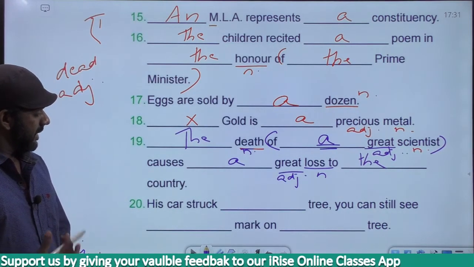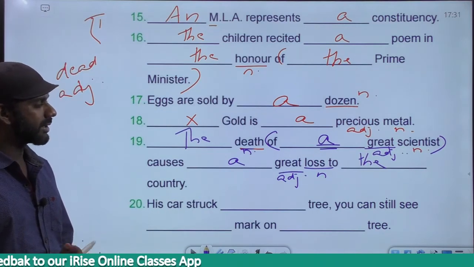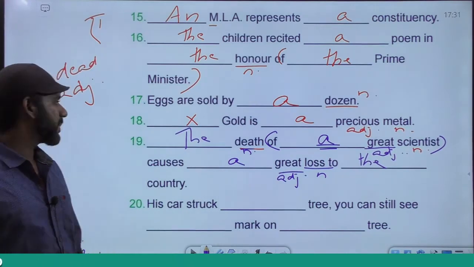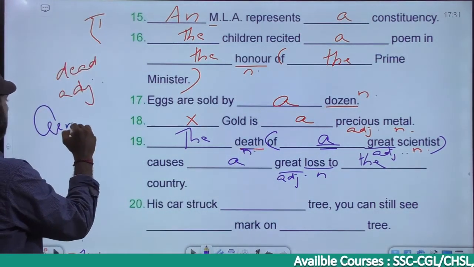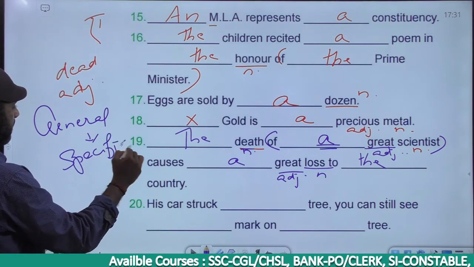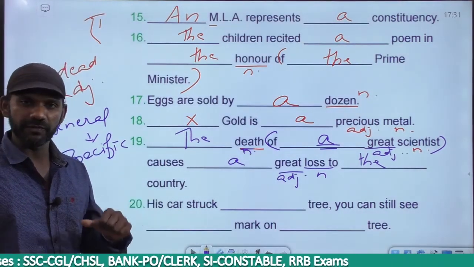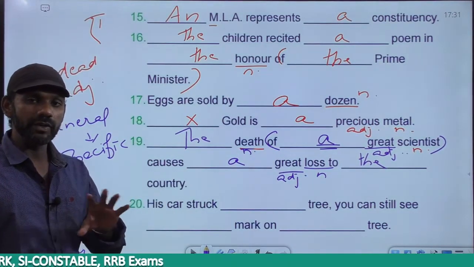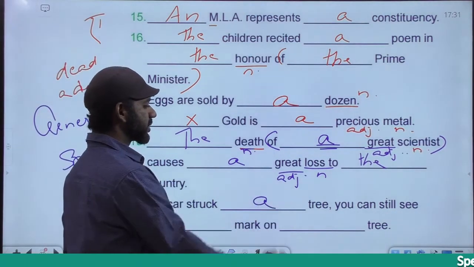Come next. His car struck dash tree. You can still see dash mark on dash tree. I told you I give us an example as well. In a sentence or a paragraph, the change always happens from general to specific. That means it starts in a general way and moves on to specific. Right. His car struck dash tree. Now at the beginning, we are not referring to any specific tree. His car hit a tree, understand?